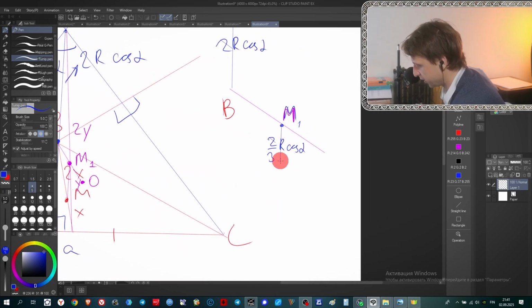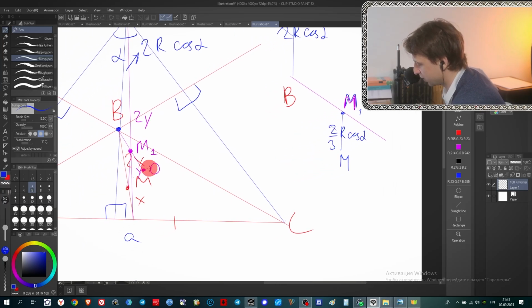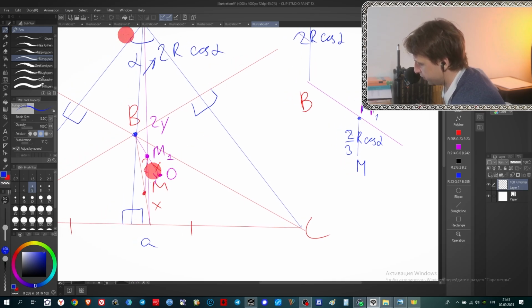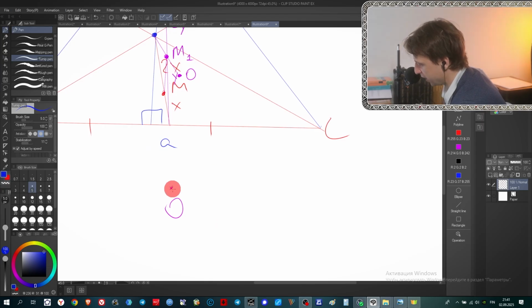Okay, so I think it's correct. And finally, this is a relation between M1 and M, between medians inside, where medians intersect in a big triangle and medians intersect in a small triangle. And finally, the last point, O. On the one hand, O is the center of the circumscribed circle of a big triangle, and let's mark it O1 here. And this is the center of the circle of this triangle.